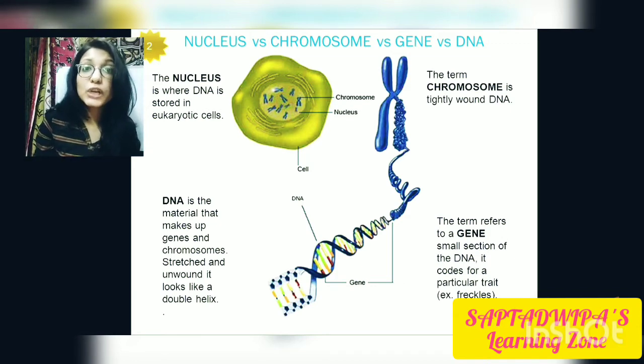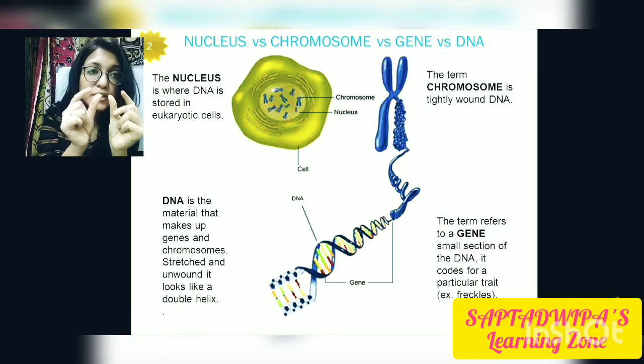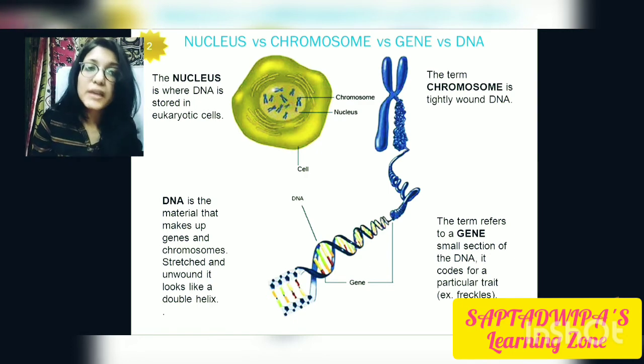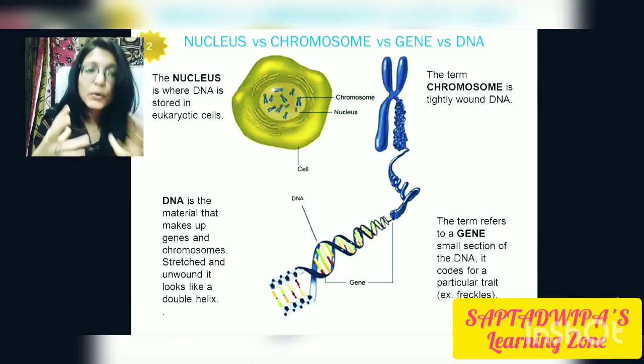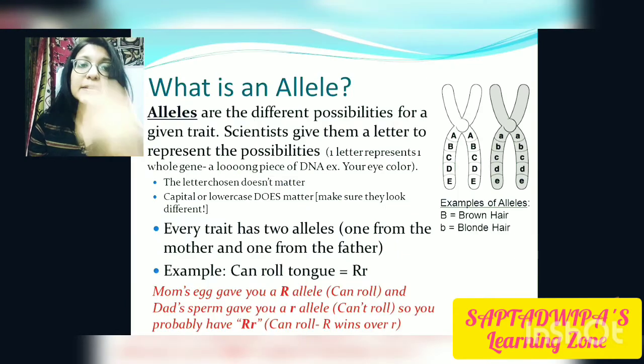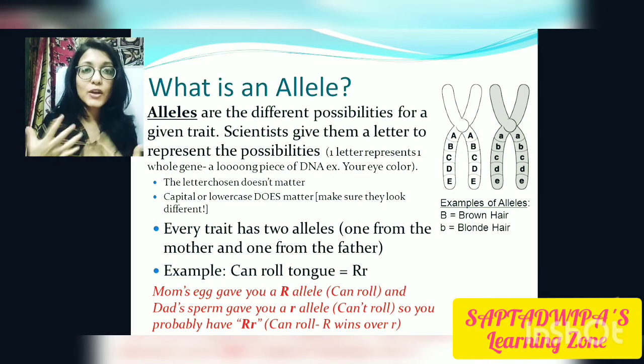Coming to the term gene. The term gene refers to a small section of DNA. Whenever we cut a section, a segment or a fragment from DNA, that small section of DNA is known as a gene, and it codes for a particular trait, a particular characteristic. Okay, next is allele. Till now we have done dihybrid crosses and all of that, and we said allele. So what is that? Alleles are different possibilities for a given trait.